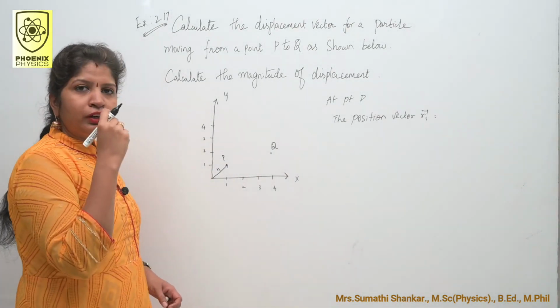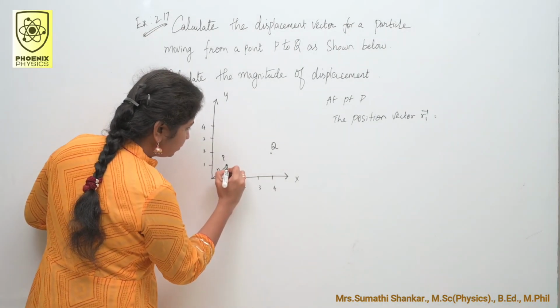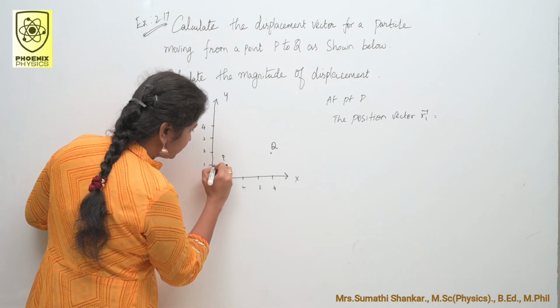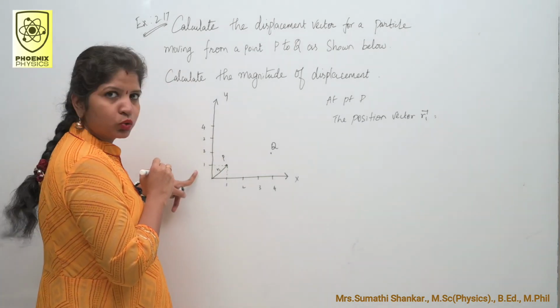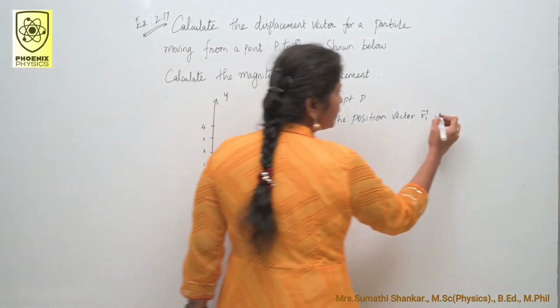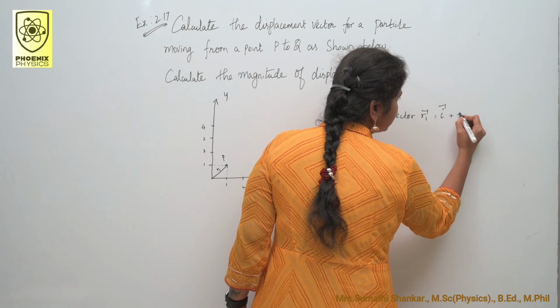How do you write the coordinates? You draw the perpendicular line to x-axis and y-axis like this. So here 1 unit, here 1 unit. So R1 is equal to i vector plus j vector.